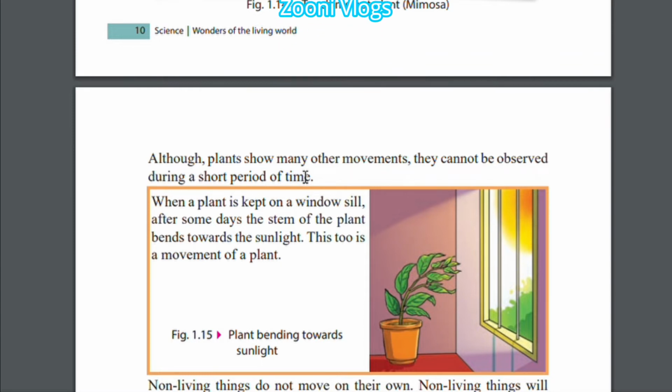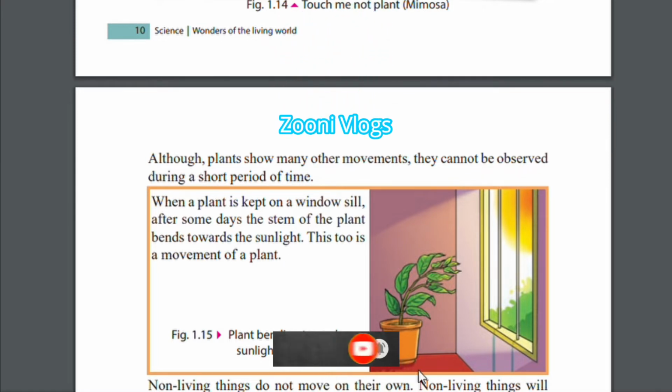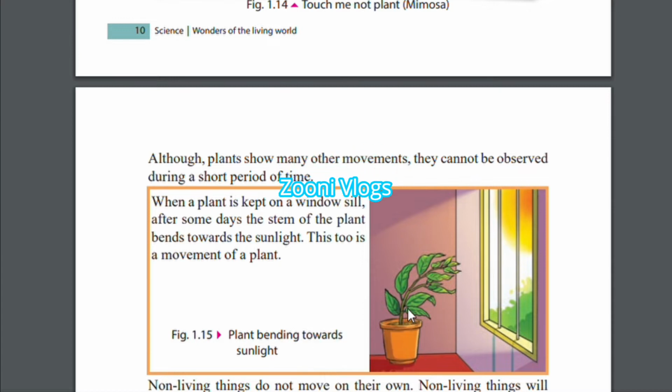When a plant is kept on a windowsill, after some days, the stem of the plant bends towards the sunlight. I think you all have a good idea about this. This too is a movement of plants. If you don't have the experience of this, you have to try this. Keep a flower pot near the window, and by and by it will bend to the sunlight.